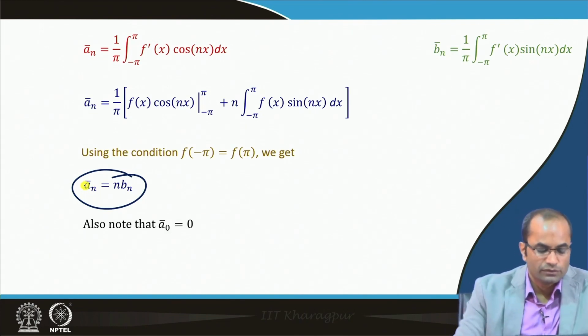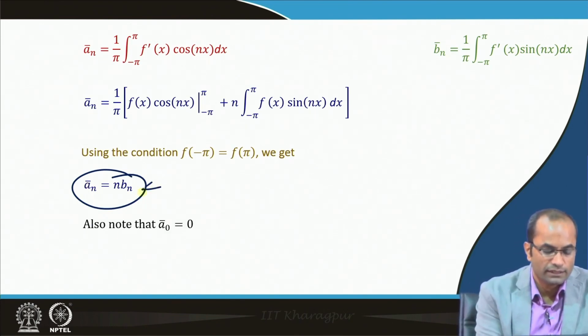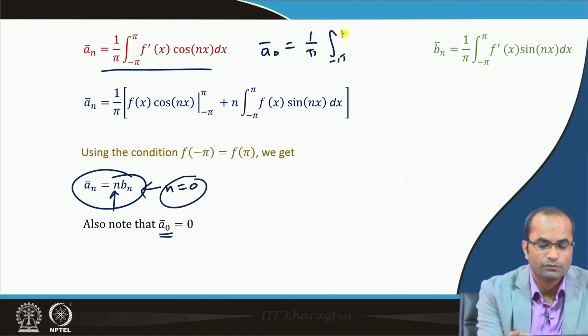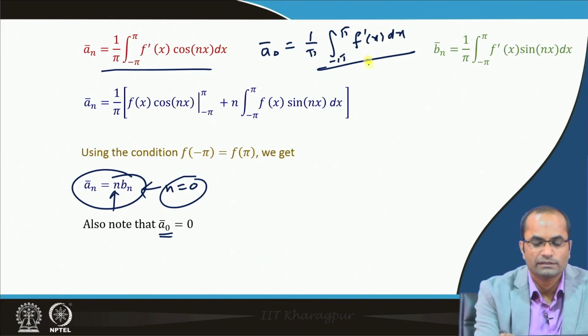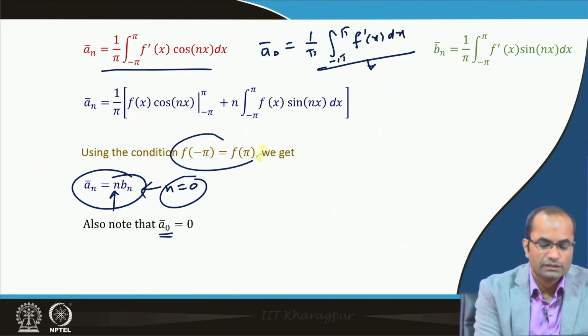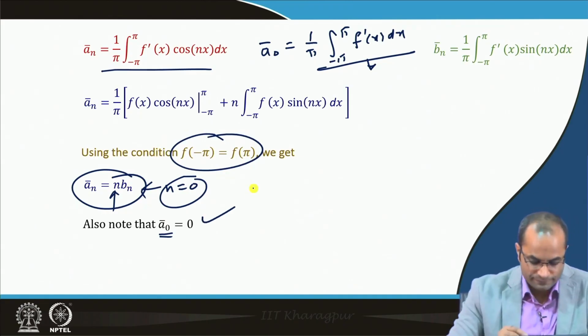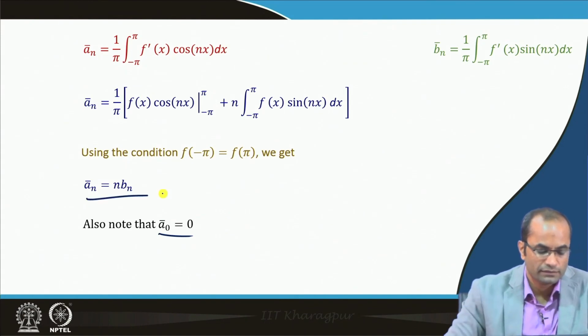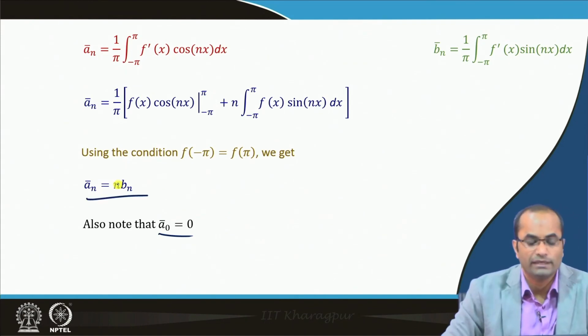And similarly, what we can note down here is that a 0 bar is 0, whether we put n equal to 0 directly, or we can compute from the beginning that a 0 bar is 1 over pi, integral from minus pi to pi of f prime x dx, and then if we integrate this, we will get f x, and the lower and upper limits, with this condition, will lead to 0. So, a 0 bar is 0 and a n bar is n b n.